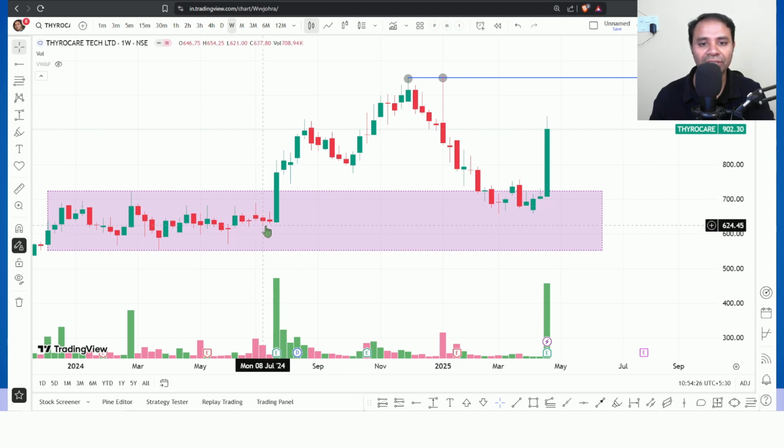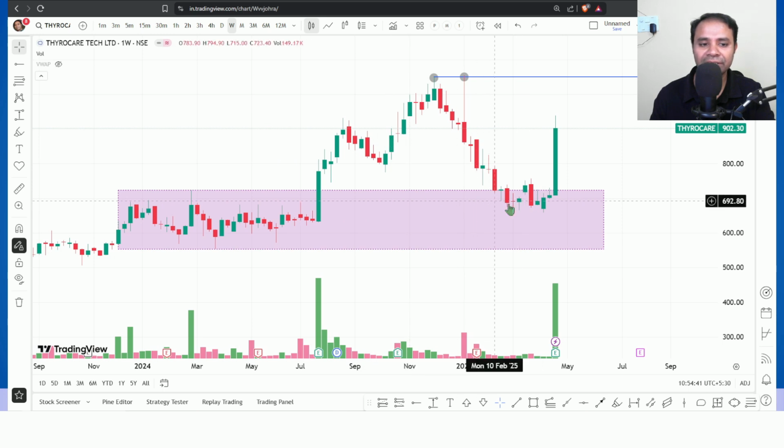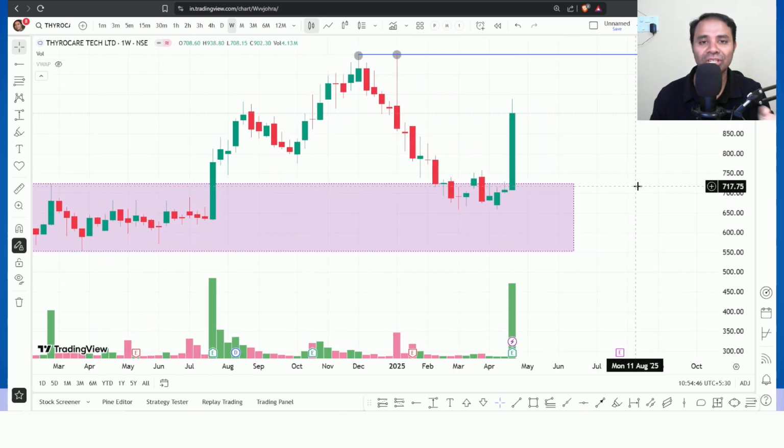Who bought over here? They thought that for this stock 1050 is good. Okay, if they feel that, they try to exit at least partially. Let's say they bought 100 shares, they try to exit maybe 50%, 40%, 30%, whatever it may be. But what happened? Focus on this area, previous consolidation, breakout, again it came into the zone.